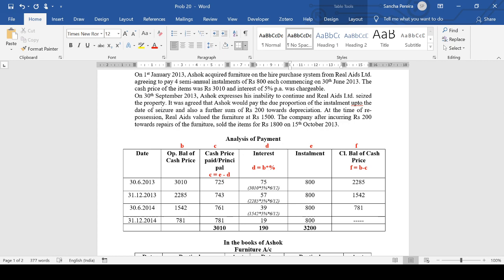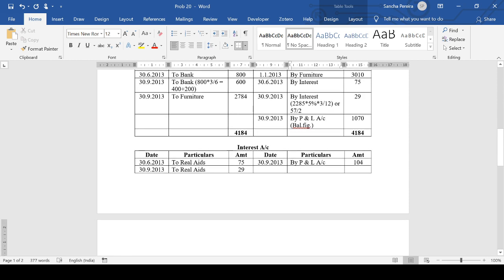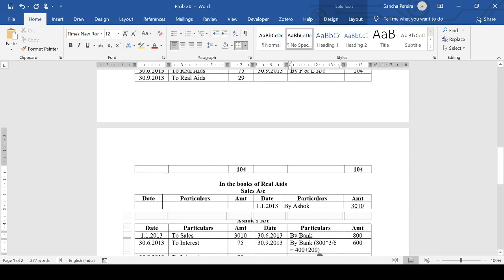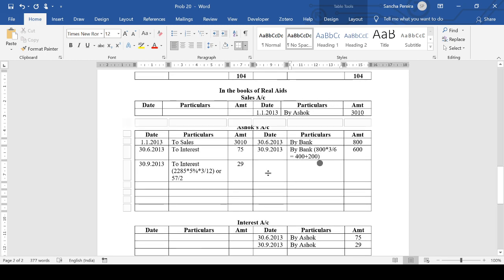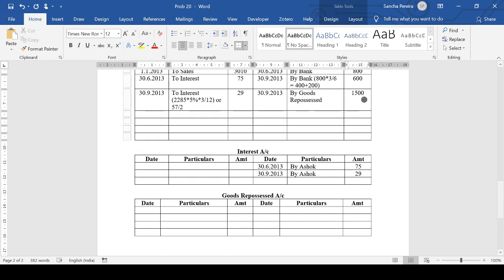So how will this entry come? It will be goods repossessed. He's taking the goods back. From whom is he getting the goods? From Ashok. So in Ashok's account, it's going to be 30th September 2013, by goods repossessed, 1,500.